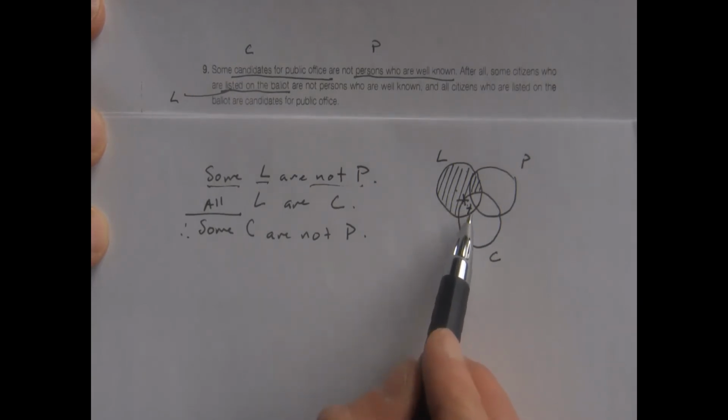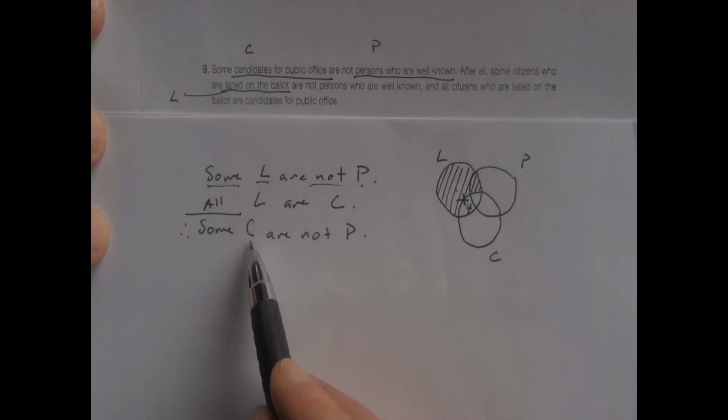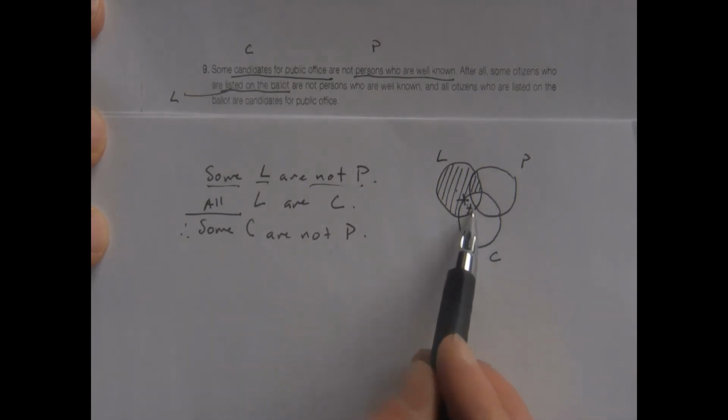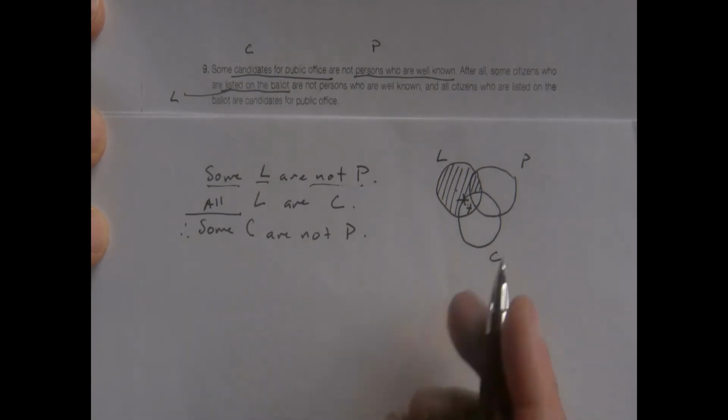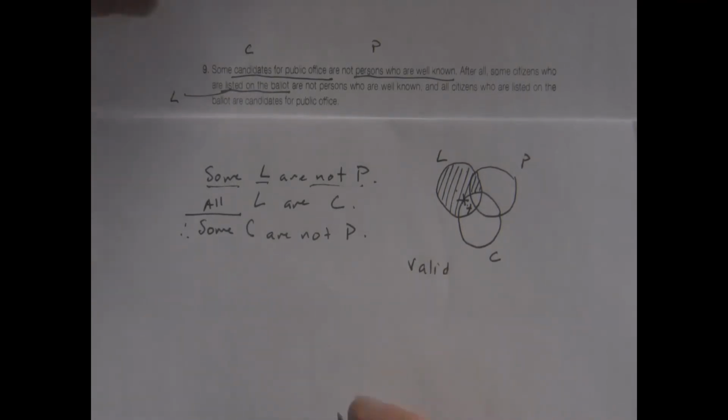I can say 3 things about that X. It's in L, it's in C, but it's not in P. My conclusion says that some things are C but not P. That X is in C and it's not in P, so that's on the diagram, and this argument is valid. Okay, now we'll do 14.